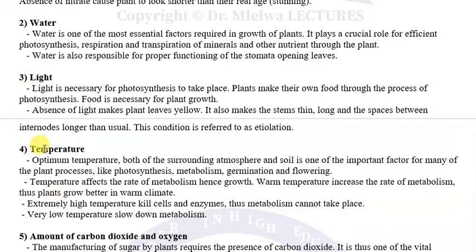Another factor here is temperature. Optimum temperature both of the surrounding atmosphere and soil is one of the important factors for many of the plant processes like photosynthesis, metabolism, germination and flowering.